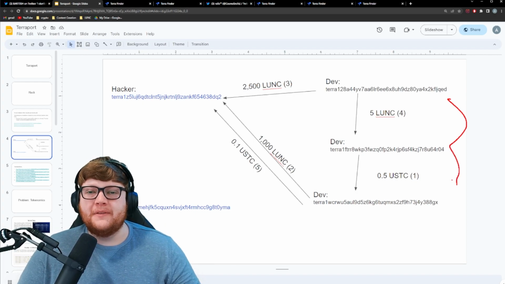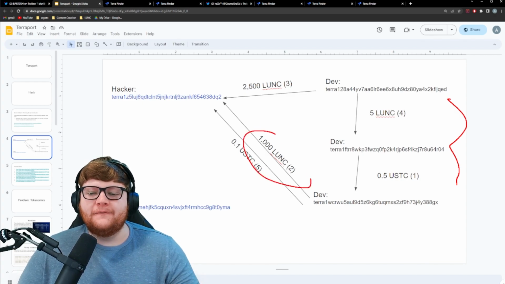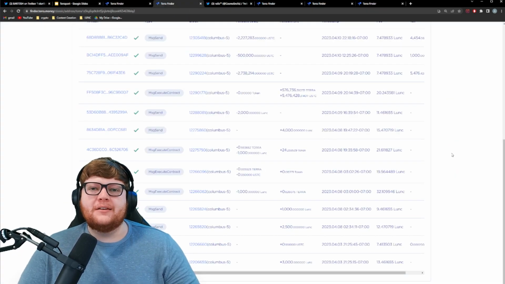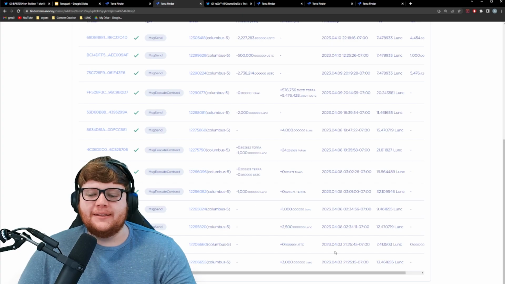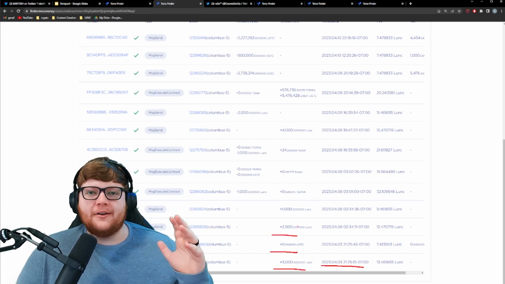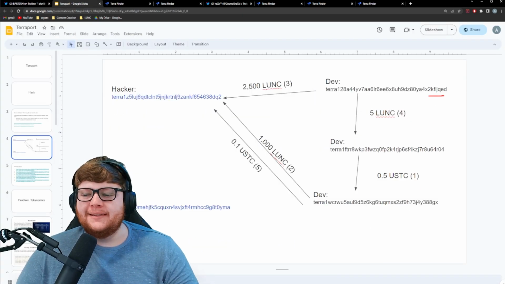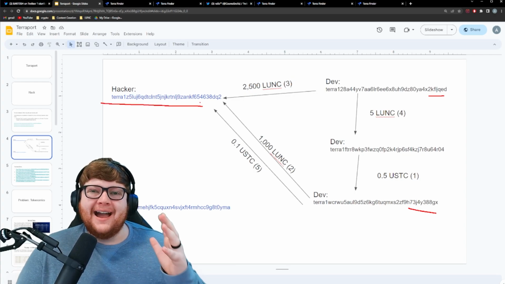It seems like at least one of them actually created the LP pools for Terraport, and they ended up sending funds before the hack to this other wallet that had been freshly created, which is something kind of strange, right? Maybe you send some Terra Luna Classic to your friend, something like that, but in that case, they still know who this is, who did this. But in this instance, this wallet ended up being created, and they sent funds into that wallet, and then the hack occurred just a short while after. And so is it the people who own these different wallets that sent funds into this hacker wallet that did the hack? I'm not entirely sure.